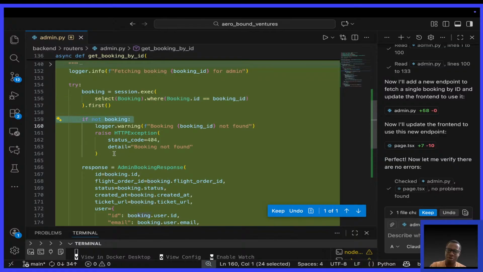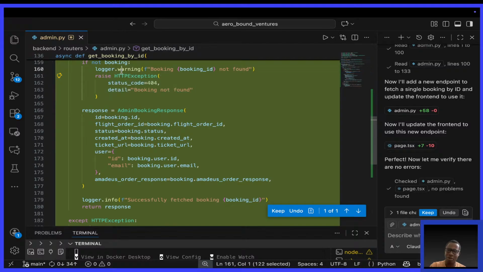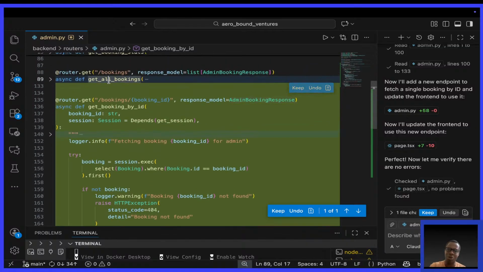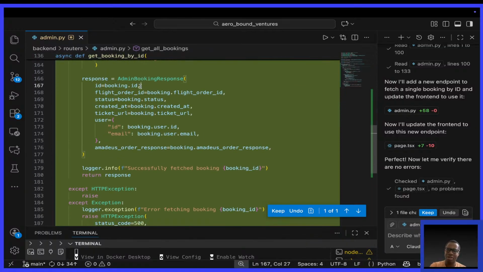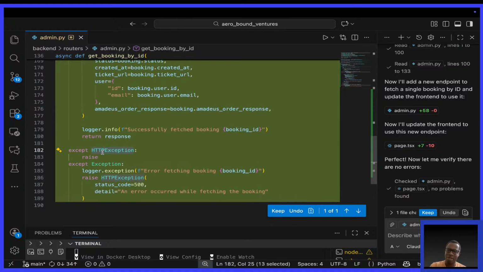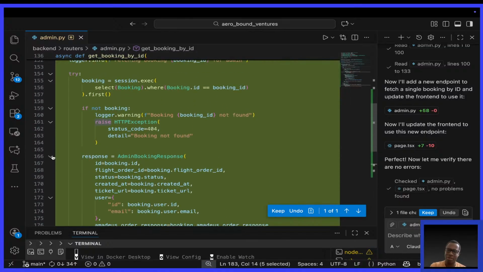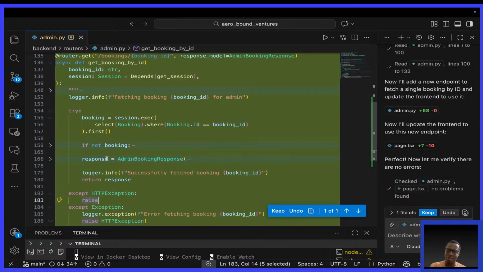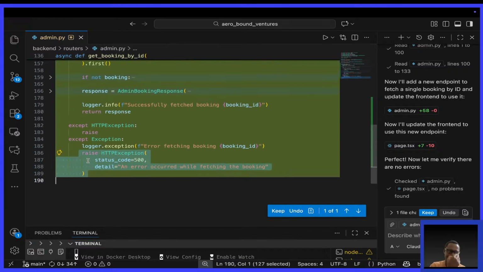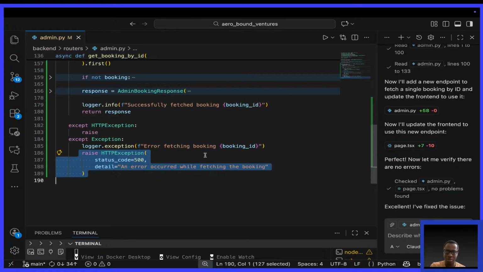So if not booking, it says booking not found, with a log. Then the response, admin booking response. We saw this last time when we were creating the get all bookings endpoint. It passes the booking ID, the flight order ID, the status, created at, ticket URL, the user, Amadeus response. In case of any exception, it raises it. There's a better way of handling the 500 here, but for now, I want it to work. So with this, I expect that on the front end, it has used it.